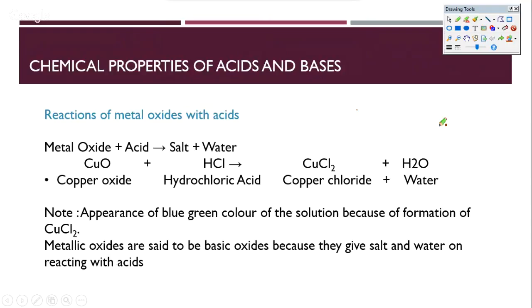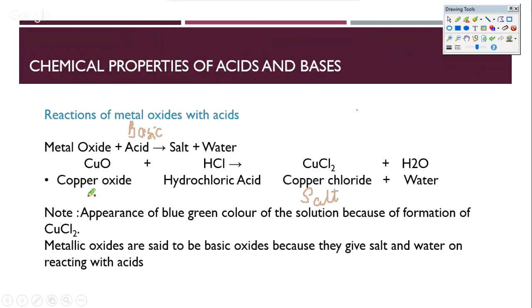So now let's look at what metal oxides will do with acids. Because metal oxides are basic, obviously their reaction with acid is more or less symmetrical to the reaction of neutralization. So this is a base, except without an OH minus per se. But at the same time, this is a base as per one of the definitions of bases, that is the Lewis definition. So CuO is the copper oxide, HCl is the hydrochloric acid, and they both end up forming this salt, which is nothing but copper chloride, and of course water.